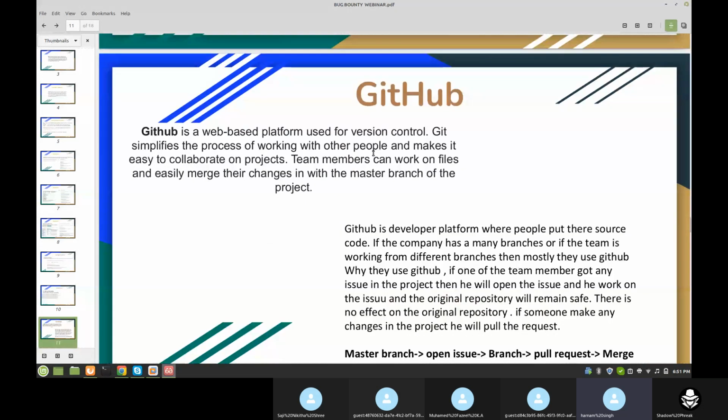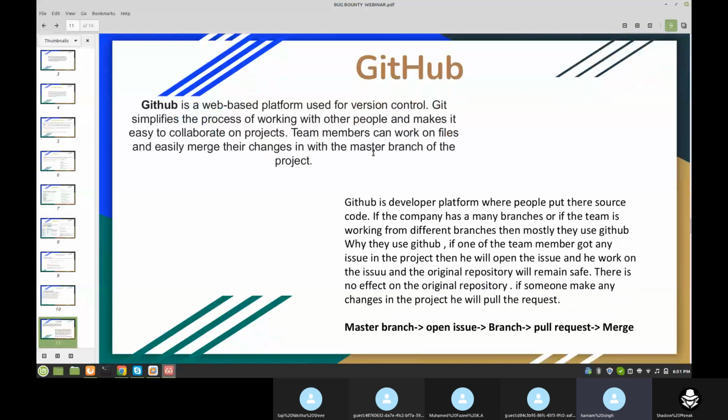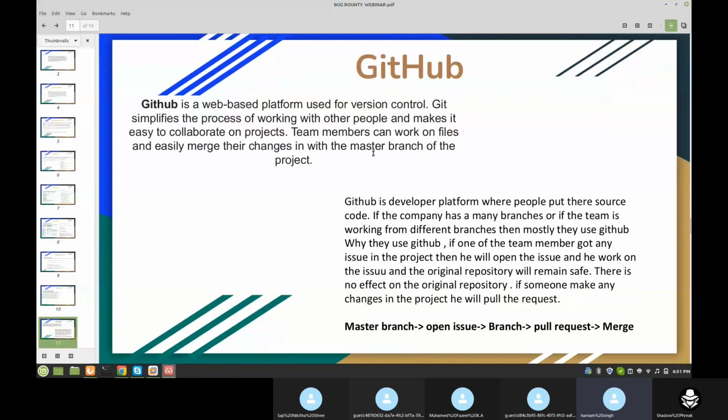GitHub is a web-based platform used for version control. Git simplifies the process of working with other people and makes it easy to collaborate on projects. Team members can work on files and easily merge their changes in with the master branch of the project. In simple words, GitHub is a developer platform where people put their source code.